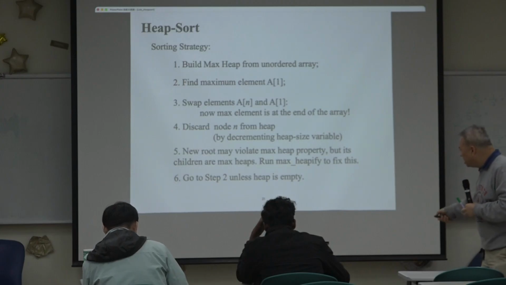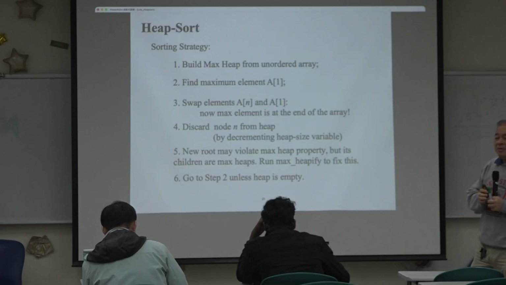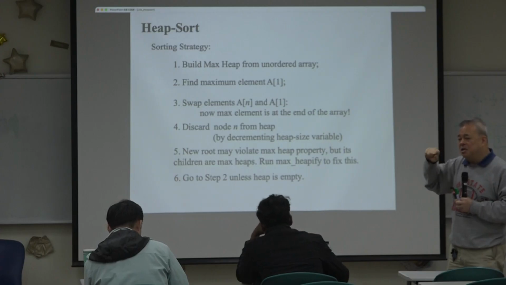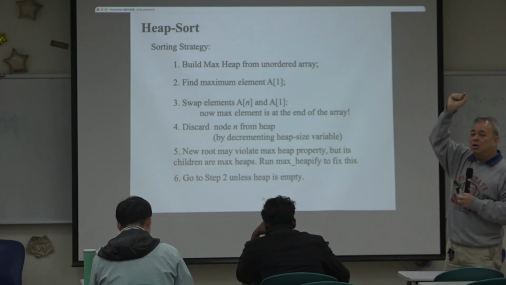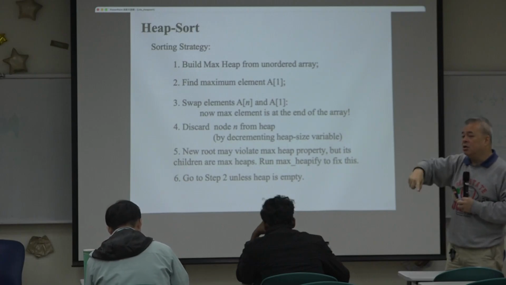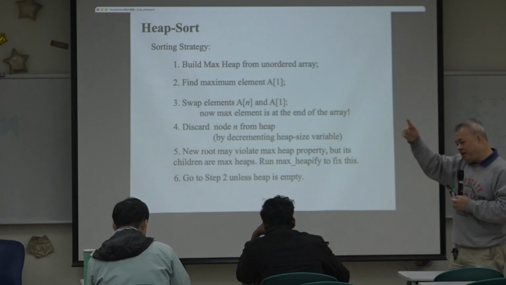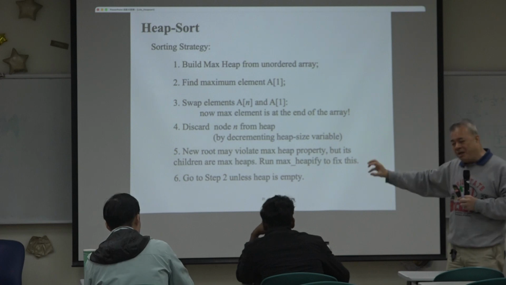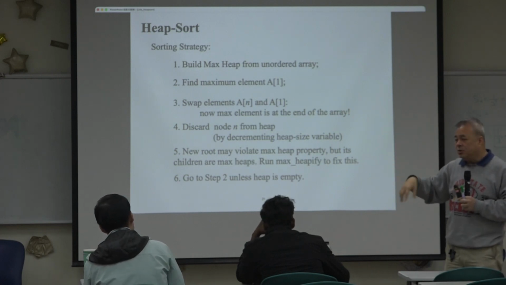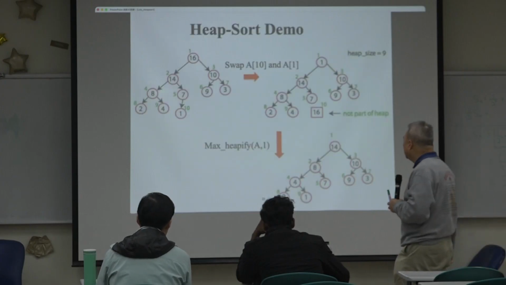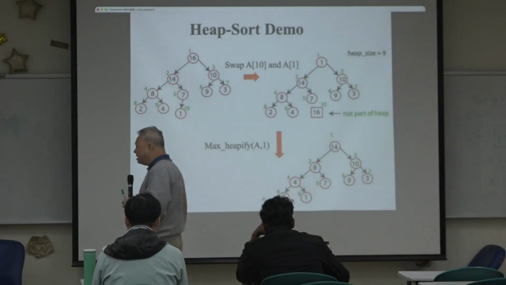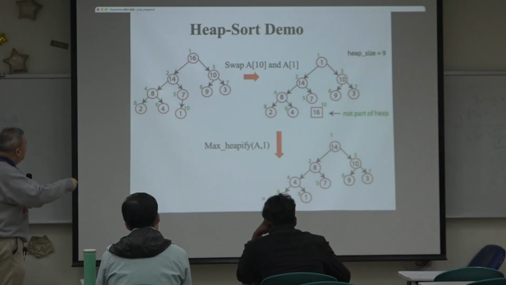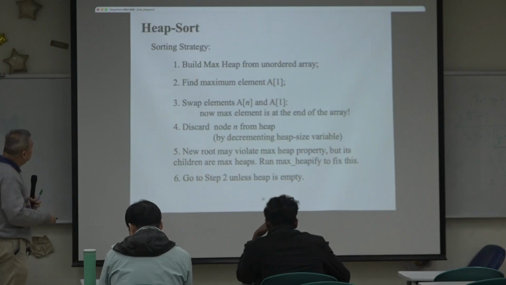In each loop, except for those constant steps, the only thing involved is one max heapify call, which takes log n, right? You call this n times, because each time you move one number to the right place. So it's going to be n log n. Okay, here is an example that shows you how it works. This one we already have from before.